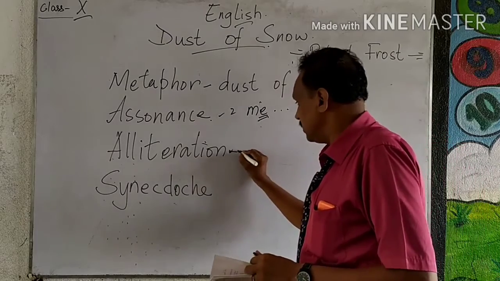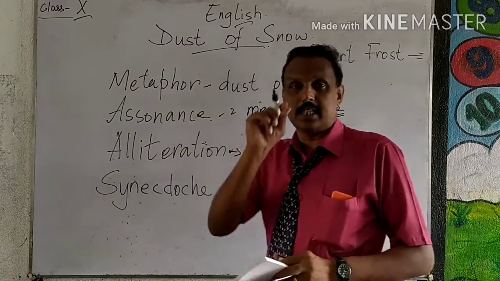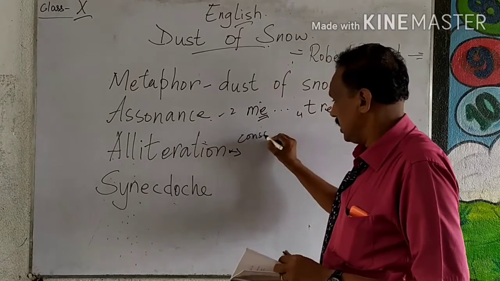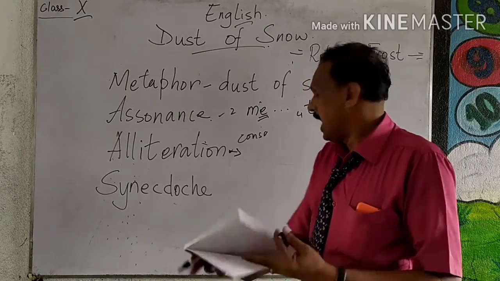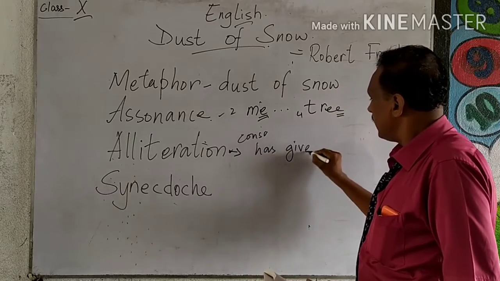And the alliteration is different. Alliteration means there are two words that come in the same line starting with a consonant. For example, what is the alliteration in your book here? The change of mood has given my heart. Has given.